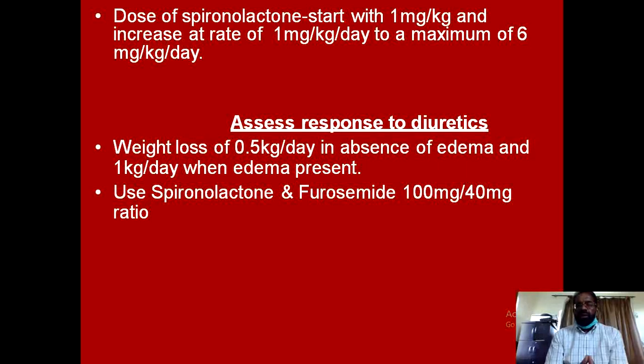With the use of diuretics and effective diuresis, you will have reversal of this ratio. So now the sodium excretion will be more, and it will reach a value of 60 to 80 milliequivalent in 24 hours, and the potassium excretion will be decreasing. So there are two ways to assess the response to diuretics. One is weight measurement daily, and second is to assess the spot urine for sodium and potassium excretions.